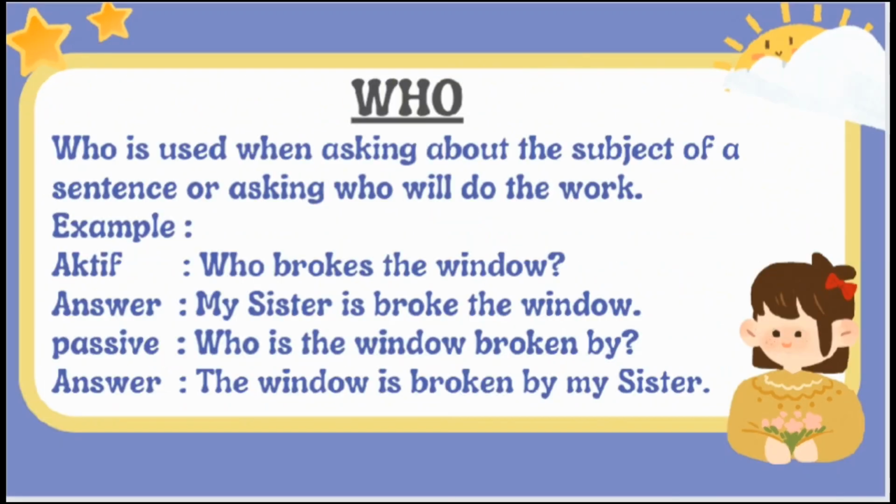And the next is who. Who is used when asking about the subject of the sentence or asking who will do the work. For example, active: Who broke the window? And you can answer: my sister broke the window. And the passive: who is the window broken by? And you can answer: the window is broken by my sister.